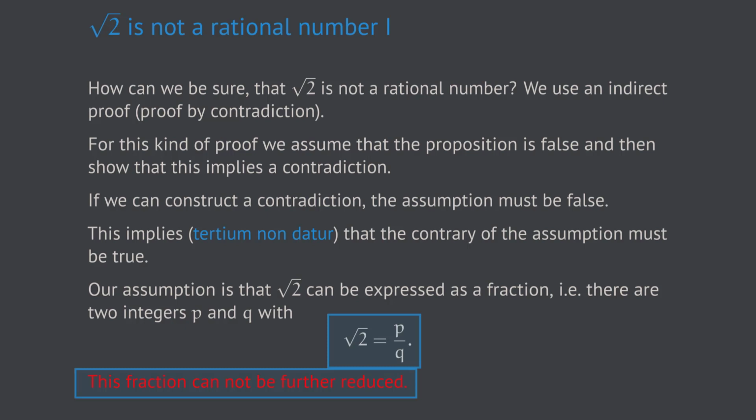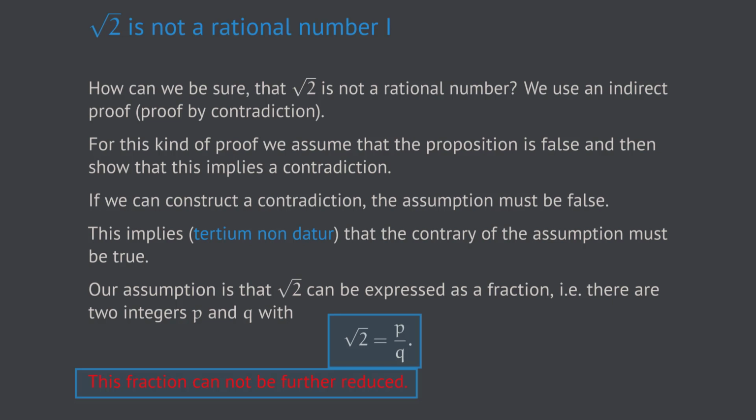It is easy to understand that this extra condition in general is satisfied. Because if we had a situation where p and q can be reduced, that means they have a common factor, well, then we simply reduce the fraction by this common factor, and end up with a version p over q which cannot further be reduced. Remember that what we want to prove is the fact that the square root of 2 cannot be represented by a fraction p over q. This is why we assume the opposite in order to build the indirect proof.